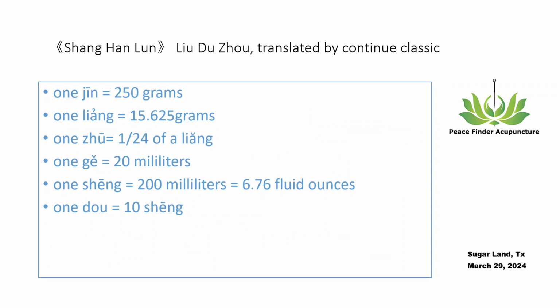Conversion tables. 1 jin equals 250 grams. 1 liang equals 15.625 grams. 1 zhu equals 1/24 of a liang. 1 ge equals 20 milliliters. 1 sheng equals 200 milliliters, equals 6.76 fluid ounces. 1 dou equals 10 sheng.